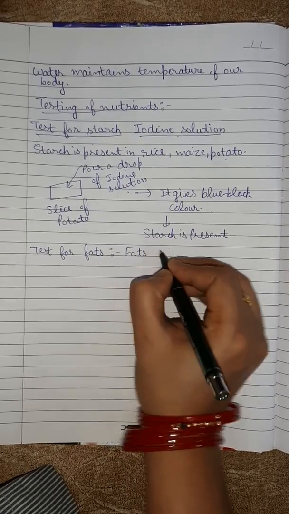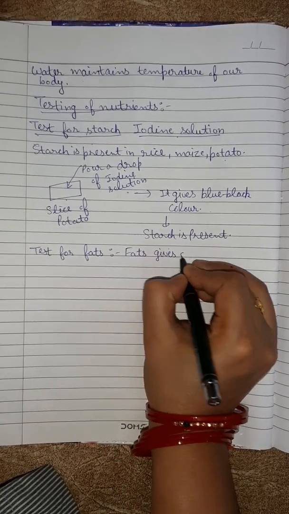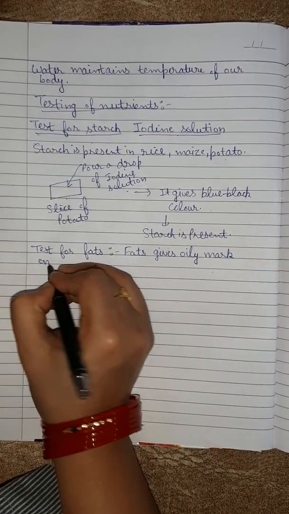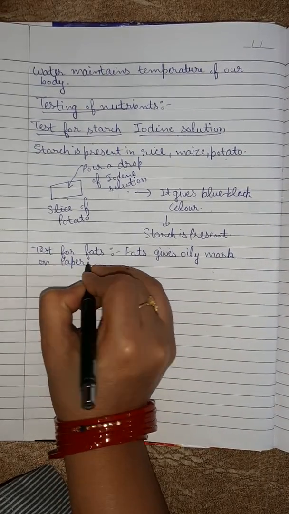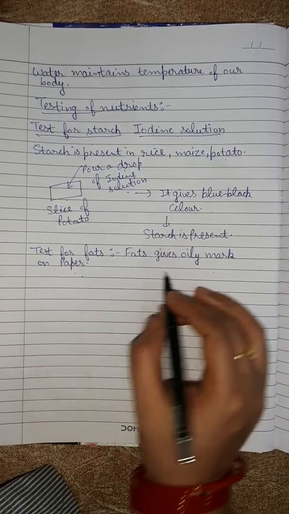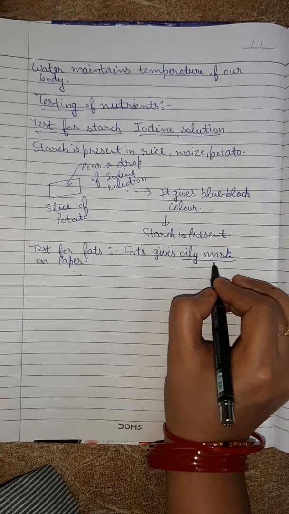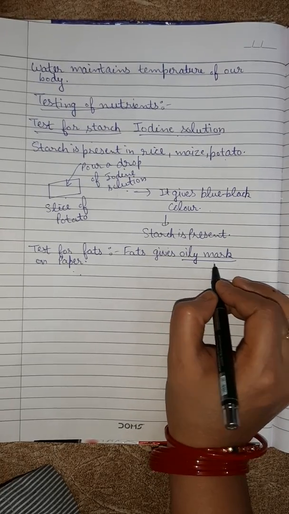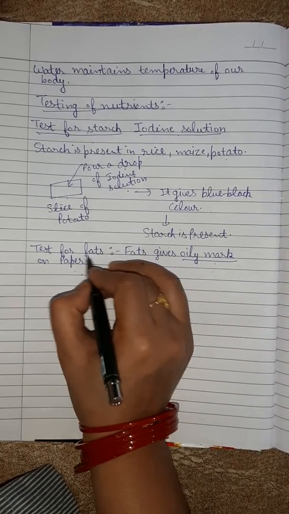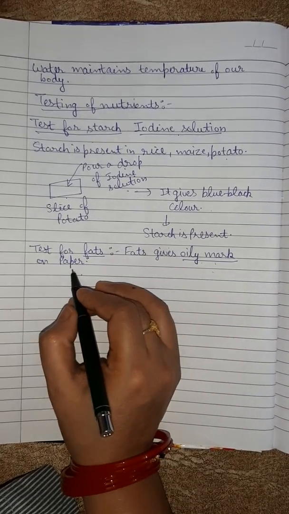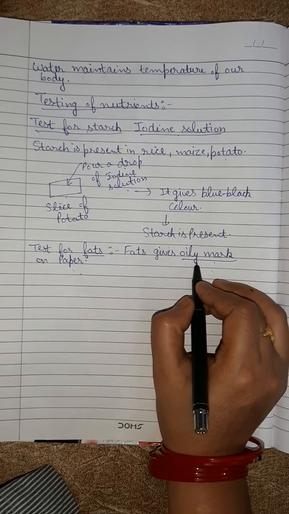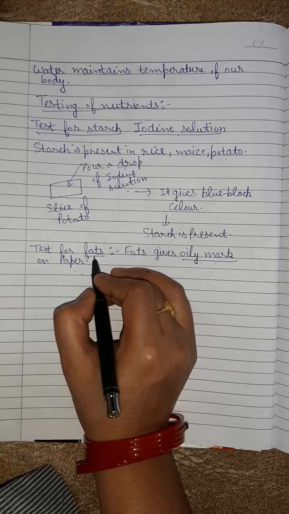Second is test for fat. Fats give an oily mark on paper. So by simply keeping the food on the paper and rubbing it, we get an oily mark, and this presence of oily mark indicates the presence of fat in our food. If we rub the paper against the food and if we get an oily mark, that will indicate presence of fat in our food.